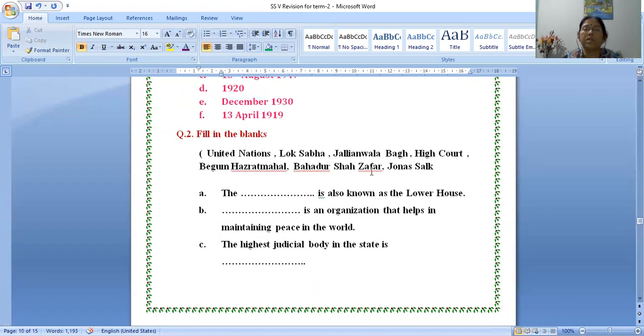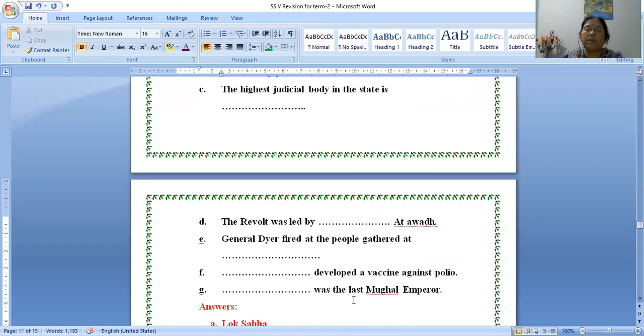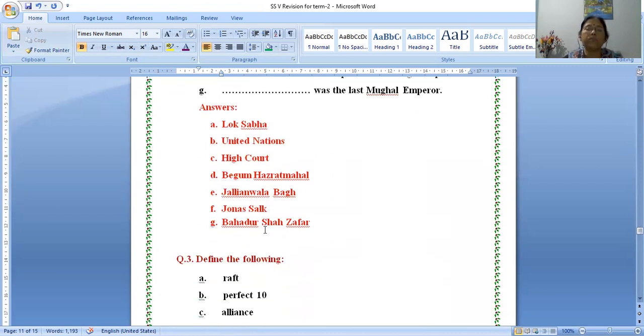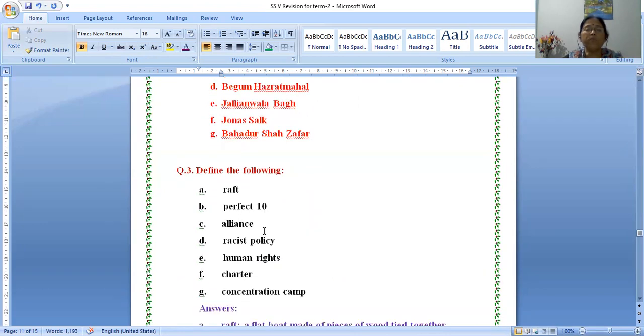This is Bahadur Shah Zafar. Bahadur Shah Zafar was the last Mughal emperor. Yes, the last Mughal king is Bahadur Shah Zafar. Of course, you will practice, write several times. You will find some more in your book that also need to be studied and practiced. These are the answers I already shared with you. We'll move to the next one.